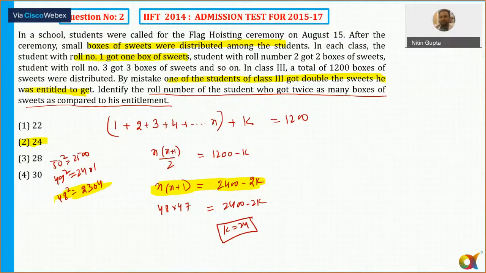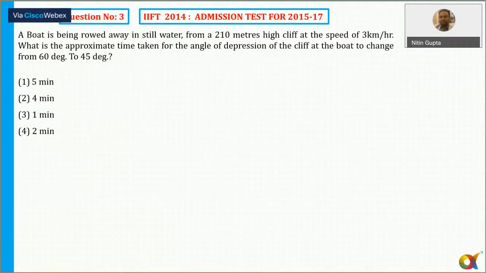Okay, guys, let's move to question number 3. Another difficult question. Now it says a boat is being rowed away in still water from a 210-meter high cliff. So this is the cliff, the height of the cliff is 210 meter, और एक boat ऐसे जा रही है. I'll say this is point A and B, and then going this way.